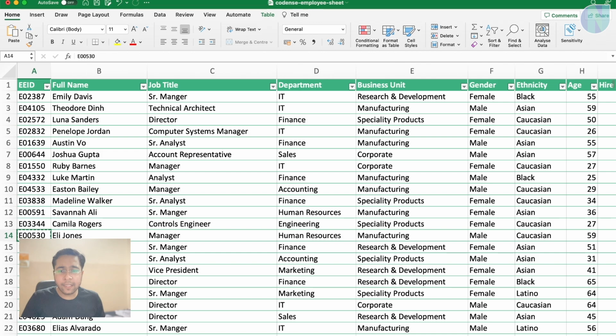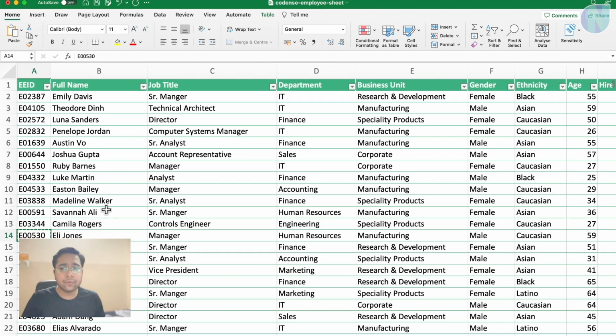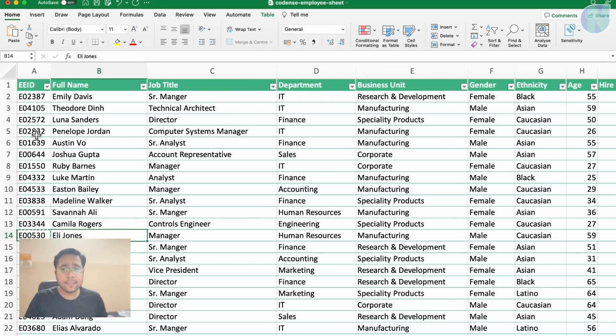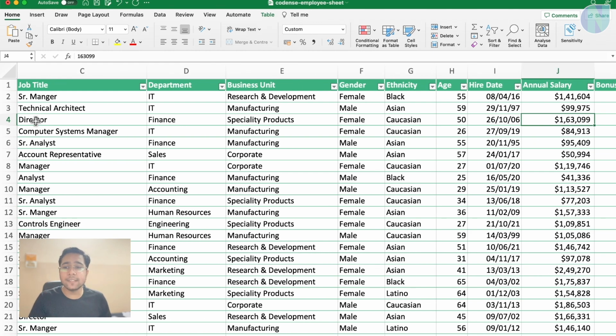Let me copy any other employee ID here and paste it here. You can see which name is coming up, Ellie Jones. And here also you can see it is Ellie Jones coming up. Suppose I want to filter out the salary of this person as well. Which column is salary? Let's see. This is first, second, third, fourth, fifth, sixth, seventh, eighth, ninth, 10th. So the 10th column is annual salary.